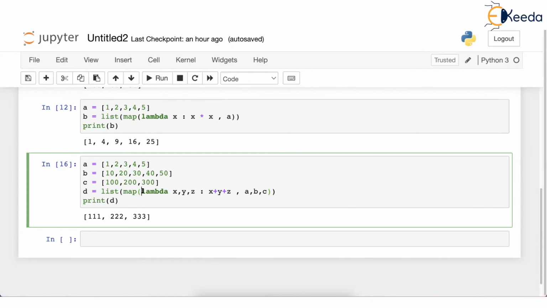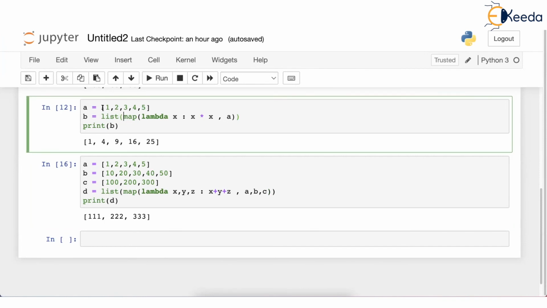Both map and filter make use of lambda function. Actually, our topic was lambda, anonymous function. Then we dropped to what is the use. While learning the use, we learned list and we learned map and we learned filter. Okay. So I will go back to the first example here. This example, you recall what this example is doing? We are given a list A and B is the new list which contains the square of each number. As you can see over here, x into x has been written as the mapping rule.